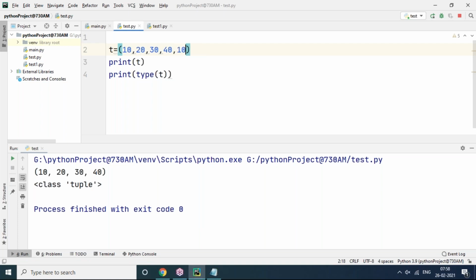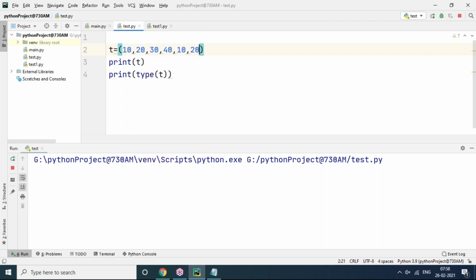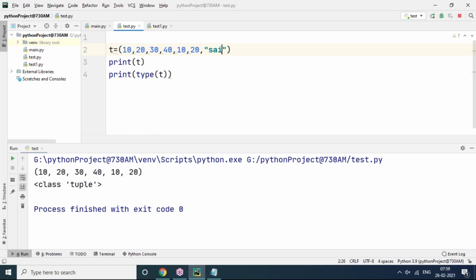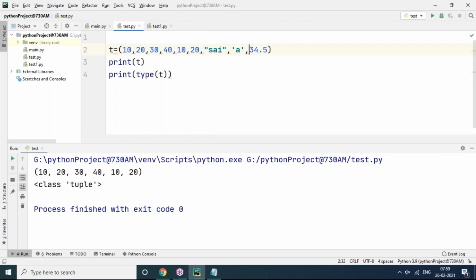And it will allow duplicate values, 10, 20. Yes or no? Yes, it allows duplicate values also. 10, 20 are already there, and again I'm trying to create 10, 20. It also contains different data type elements, like string values, float values, characters. So all different data type values are possible. Yes, it's working.